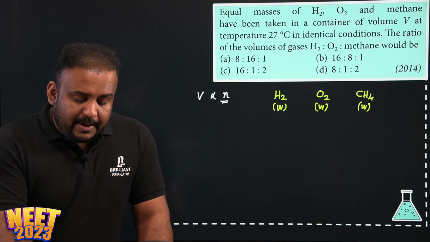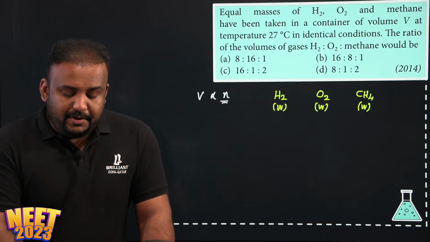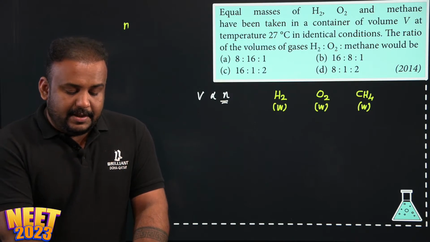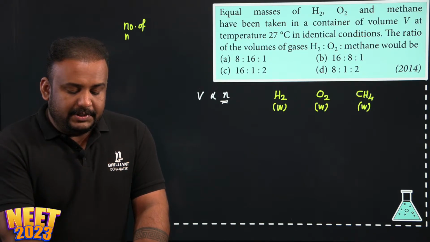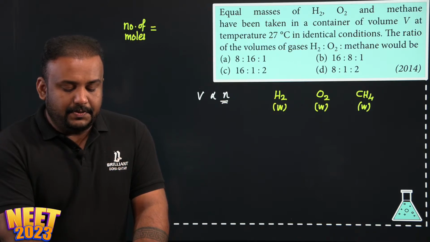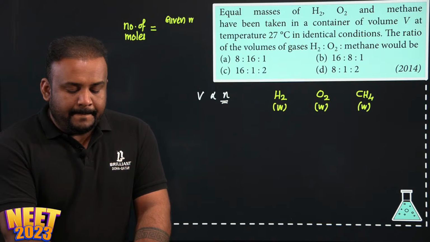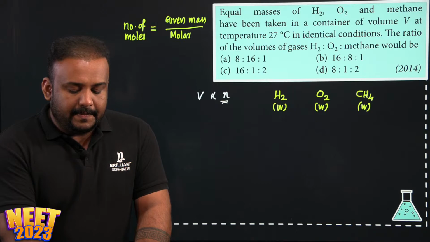So if we have to find out the number of moles of any substance, number of moles of any substance is equal to the given mass divided by the molar mass.